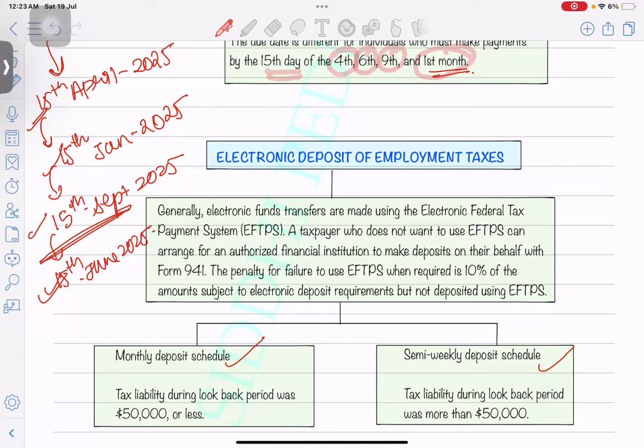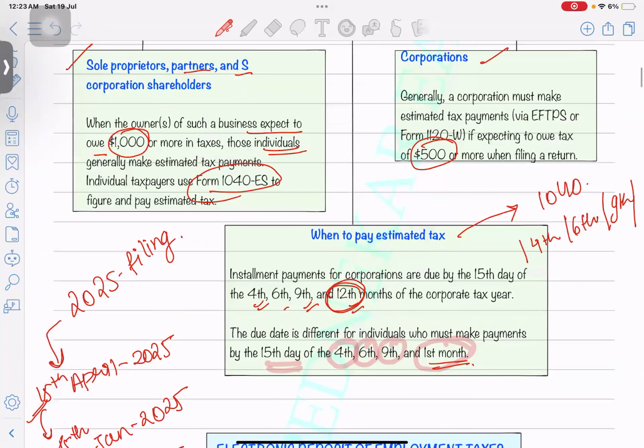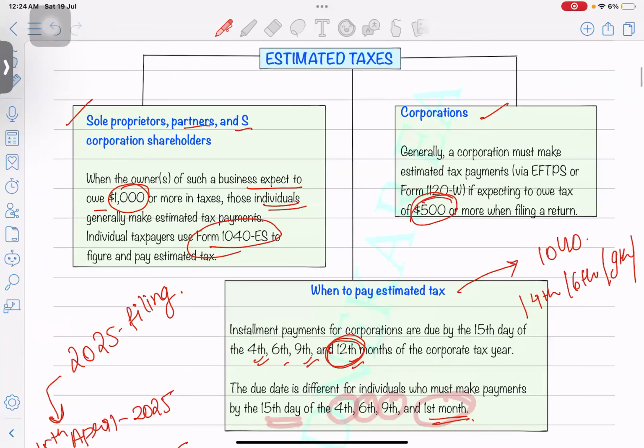But in practical life, in the first or second year, you might not even be liable to pay estimated taxes. There is a certain condition: if your tax liability is at least $500. Some businesses in the first year might not make huge profits, so ideally it will start from the second or third year only.